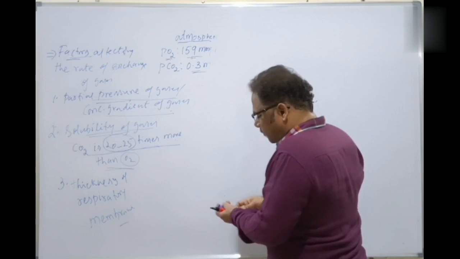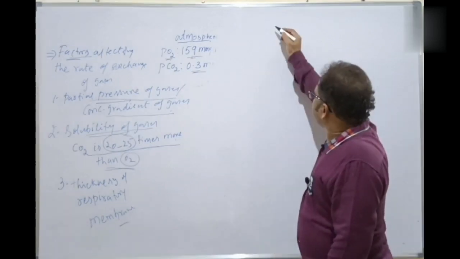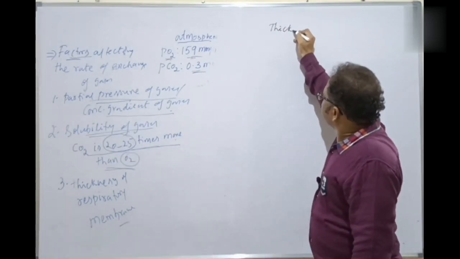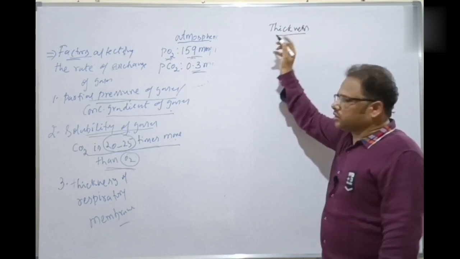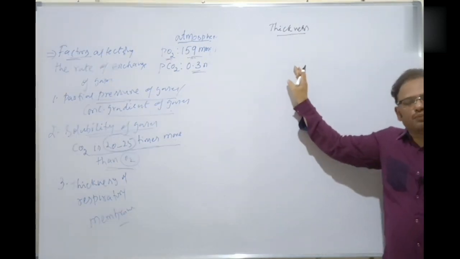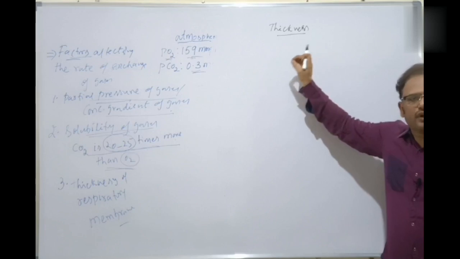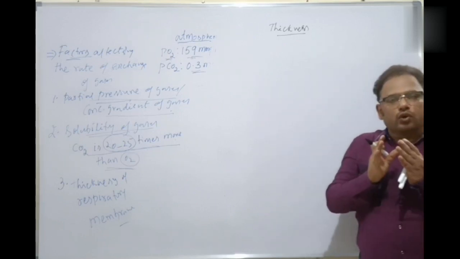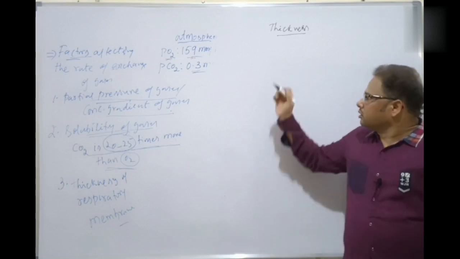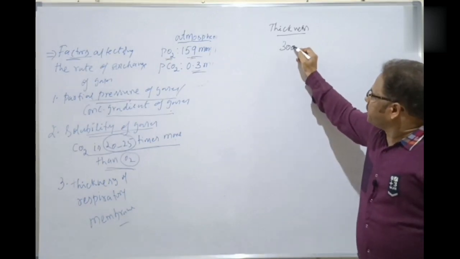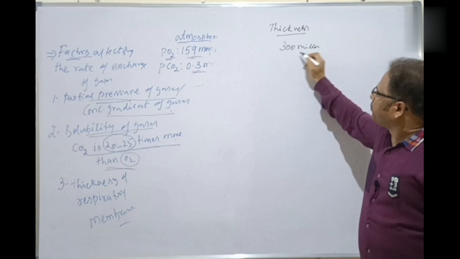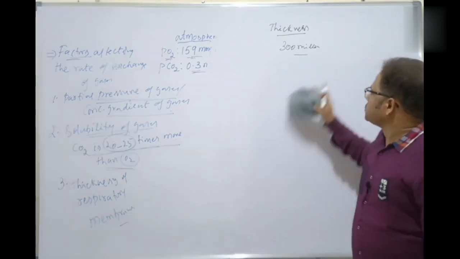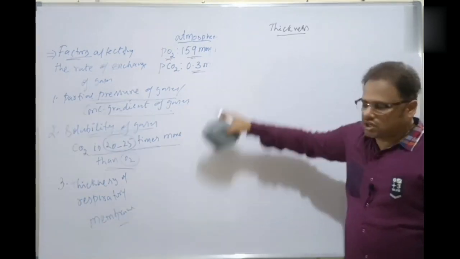So the thickness of the respiratory membrane also determines the rate of exchange. Let's discuss now. As you know, these alveoli are the actual precise points where the respiratory exchange of gases occurs. Alveoli are present in the alveolar sacs, and as many as 300 million alveoli are present in the human lungs. So these are the actual sites of exchange of gases.